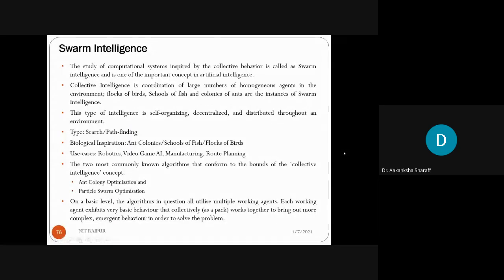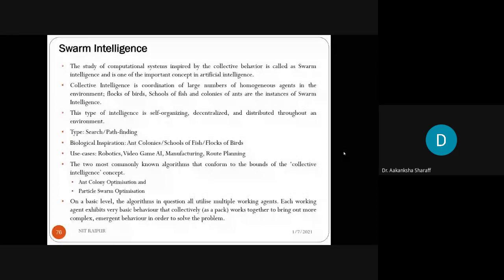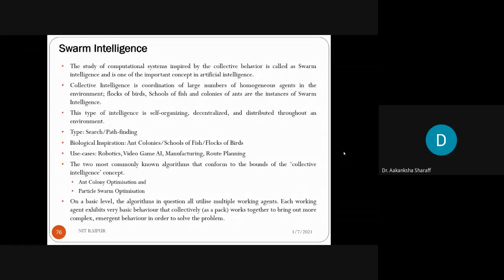Here, what is swarm intelligence? The study of computational systems inspired by collective behavior is called swarm intelligence. It means whatever behavior is shown by a collective group, like ants, birds, or fish schooling. These all come under swarm intelligence, which is one of the most important concepts in artificial intelligence. Collective intelligence is the coordination of large numbers of homogeneous agents in the environment; flocks of birds, schools of fish, and colonies of ants are instances of swarm intelligence.